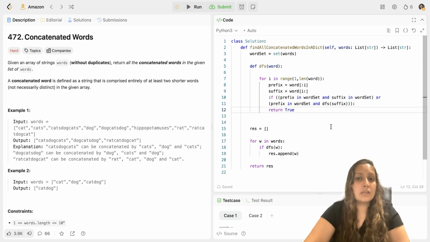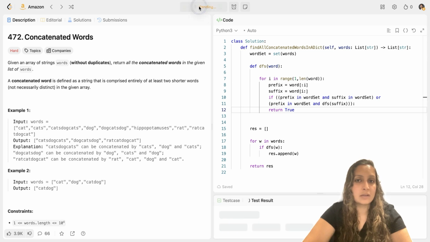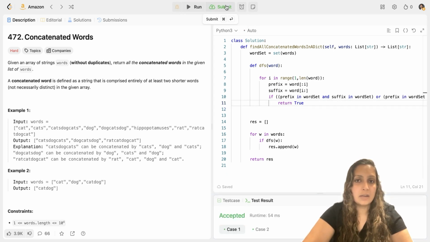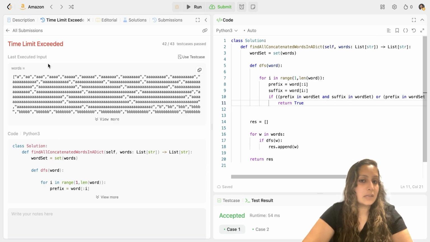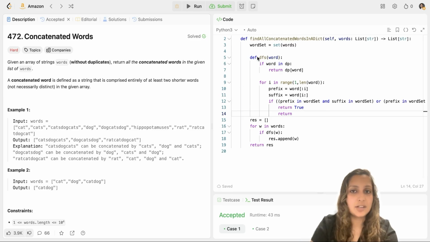So let's submit this solution first, and then I can optimize this solution more to get better results. So let's run it. It's accepted. Let's submit. It says time limit exceeded. So can we do better? Let's see. Now let's add caching to this question.